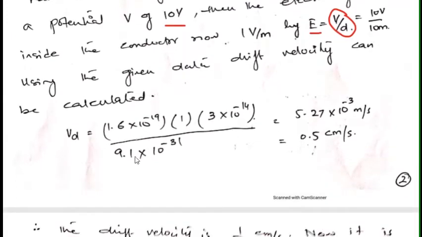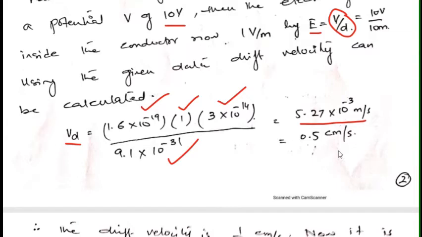Now I have the value of E, which is 1 volt per meter. If I put this value in this Vd, so I know small e, I know capital E, I know the relaxation time, and I know the mass of the electron. By putting these values in the equation, I get 5.27 into 10 raised to the power minus 3 meters per second, or 0.5 centimeters per second.